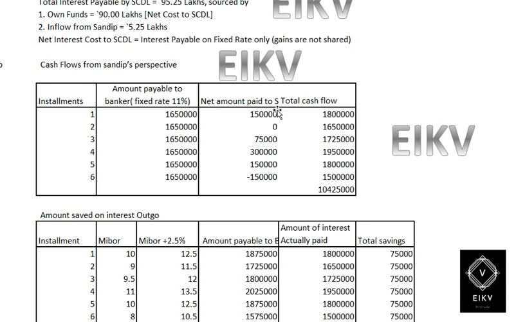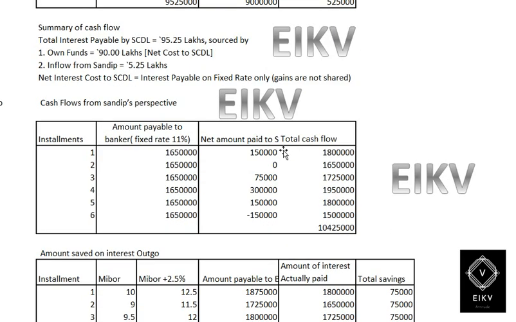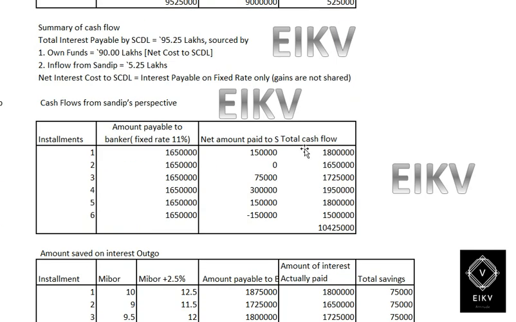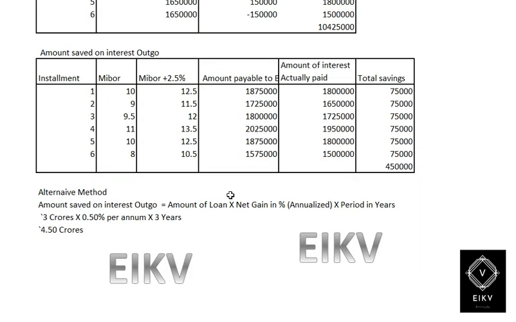Now net amount paid to Sandeep Limited. So net amount paid to Sandeep Limited, this amount will be taken from here. The difference amount shall be taken here, and the total amount will be 18. When we add the amount payable towards the bank and net amount paid to Sandeep Limited, these two amounts should be added to get the total amount. The total amount would be 1 crore 4,25,000.